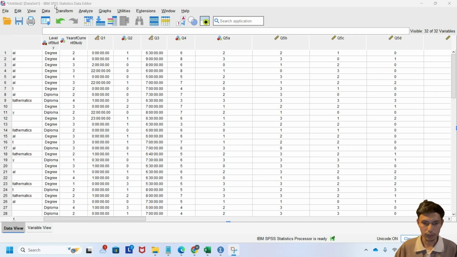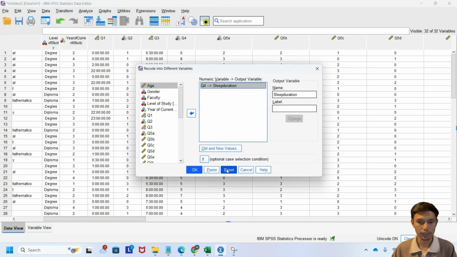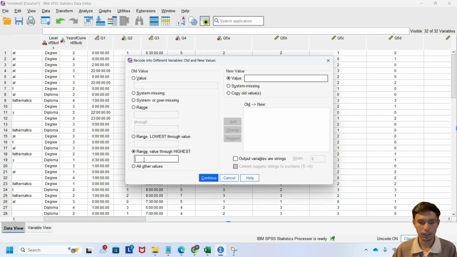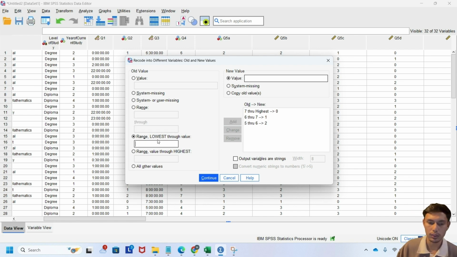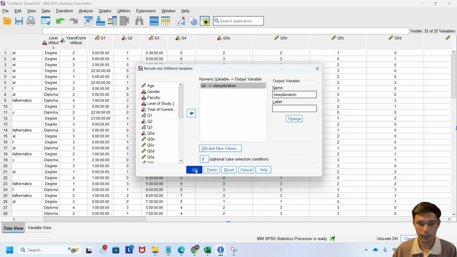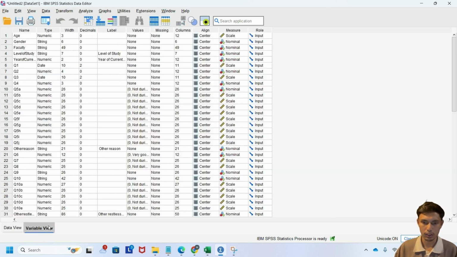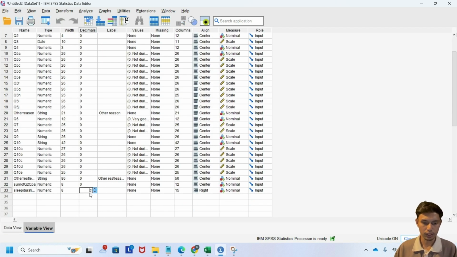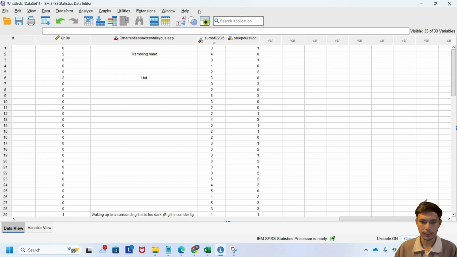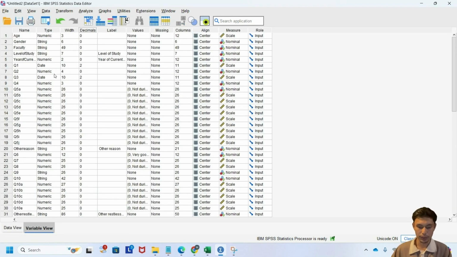Okay, so now we're going to do the third component, which is sleep duration. First, we recode into different variables: put question 4 and name it sleep duration, and then set the values. We start with the highest: 7 is 0, 6 through 7 is 1, 5 through 6 is 2, and below 5 is the lowest, which is 3. Then we look at the sleep duration scoring component, and we change the decimals to 0.